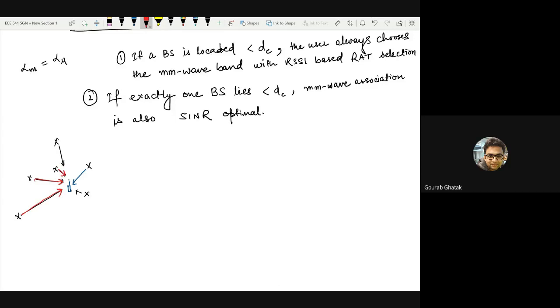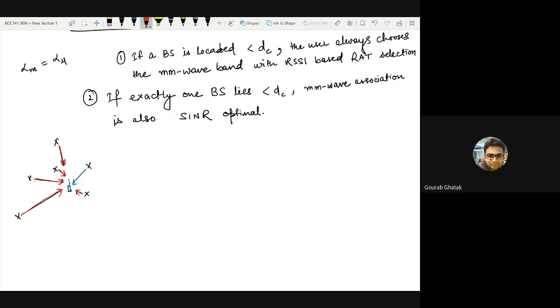Right? Now the question is, what is a strategy, what is an optimal strategy in terms of SINR? Because in case you connect in millimeter wave, the interference that you observe is in millimeter wave, and in case you connect to the sub 6 gigahertz band, the interference that you observe from these other base stations is in the sub 6 gigahertz band. Note that this is a bit different than the non-co-channel transmissions that I had discussed previously.